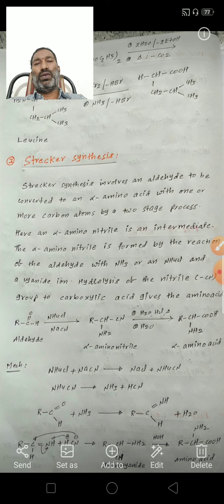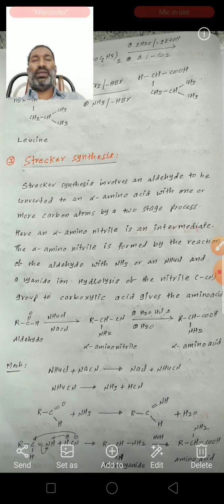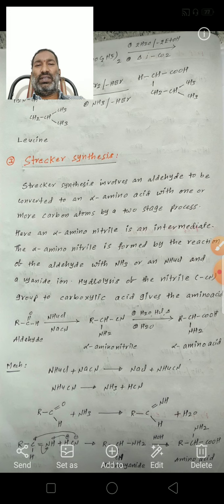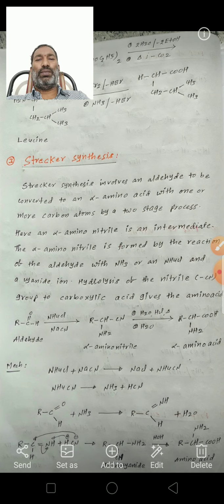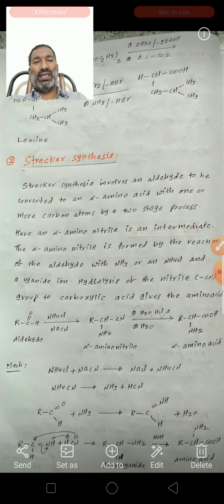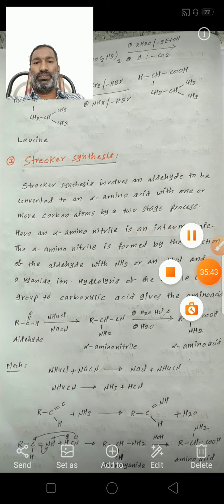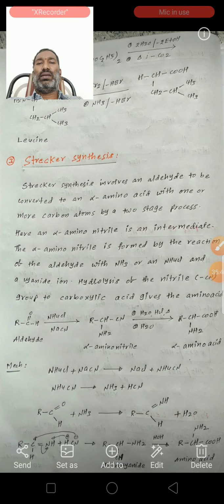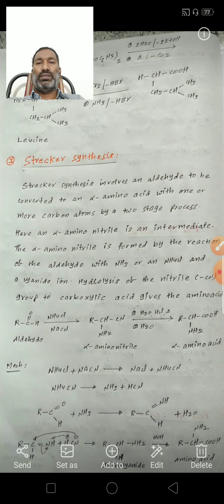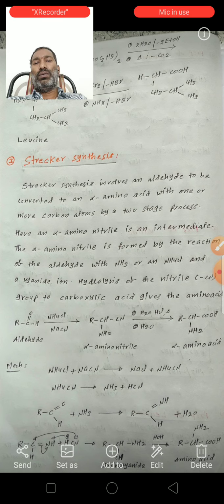What is this group? 1, 2, 3, 4, 5, 6. 4-methyl hexanoic acid. This 4-methyl hexanoic acid contains 2 alpha hydrogens. So it reacts with bromine to form an alpha bromo carboxylic acid. This alpha bromo carboxylic acid reacts with ammonia. Nucleophilic substitution takes place to form leucine.